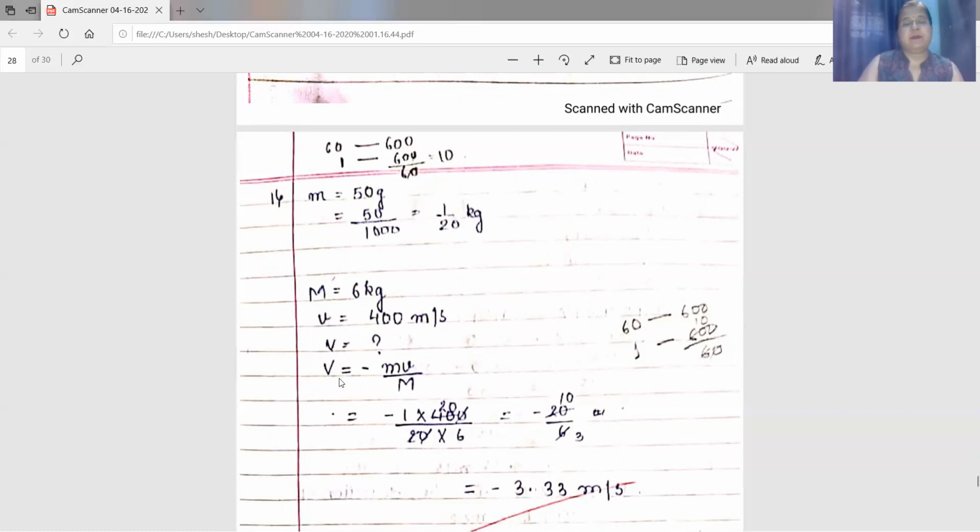Applying the formula, capital V equals minus small m v by capital M. Now substitute the values: in place of small m, you write 1 by 20, into small v is 400, and divide it by capital M, that is 6 kg. When you solve it, you will get minus 20 by 6, which is equal to minus 10 by 3, which is equal to minus 3.33 meter per second.